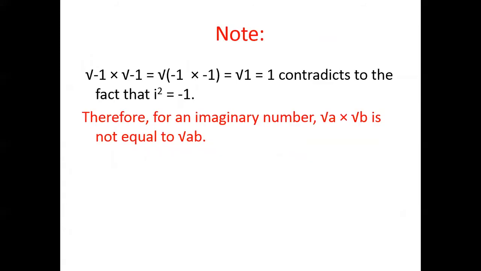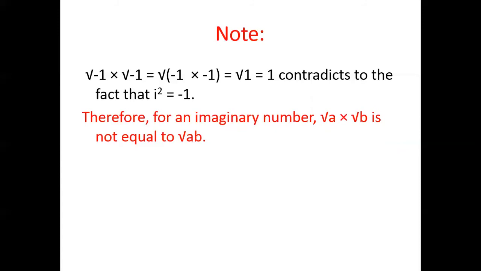Now guys, this is very much important. We see that root over minus 1 into root over minus 1 equals root over minus 1 into minus 1, that is root over 1, which equals 1, which contradicts the fact that i square equals minus 1. Therefore, for imaginary numbers, root a into root b is not equal to root over ab.